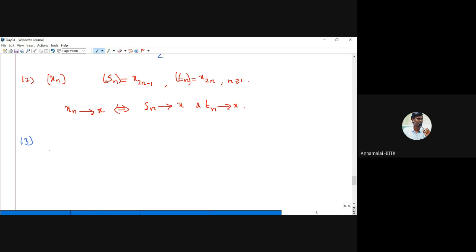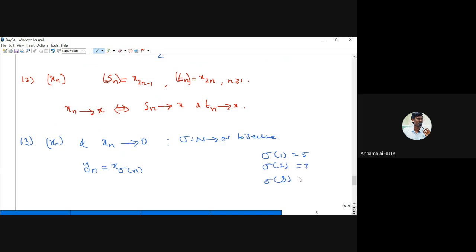Now the 13th question. Suppose we have a sequence xn and it converges to 0. Now I define a function sigma, a bijection from N to N. Bijection means it should be one-to-one and onto. Now we define a new sequence yn, which is x suffix sigma of n. For example, suppose sigma 1 goes to 5, sigma 2 goes to 7, and sigma 3 goes to 3, and so on.